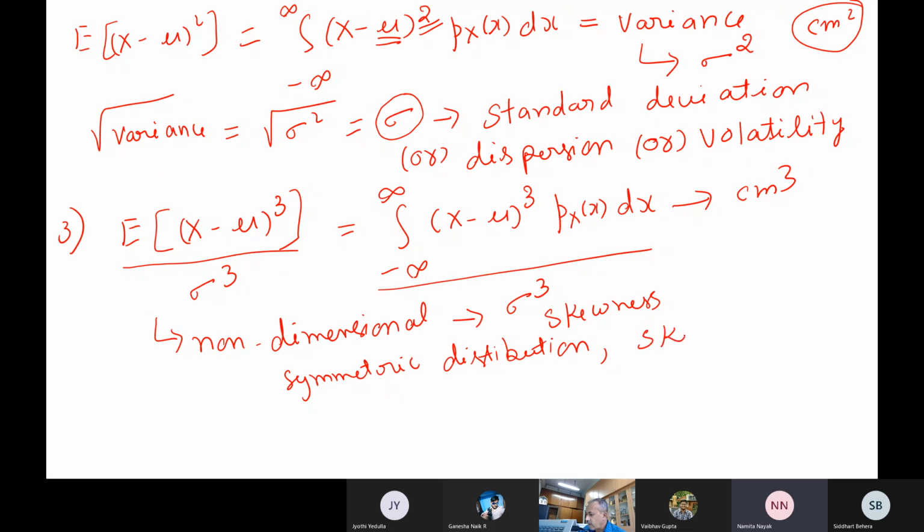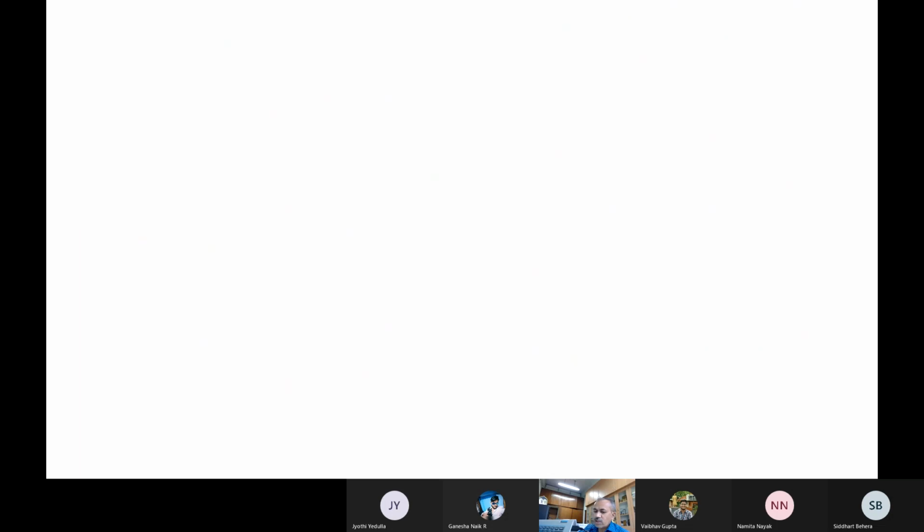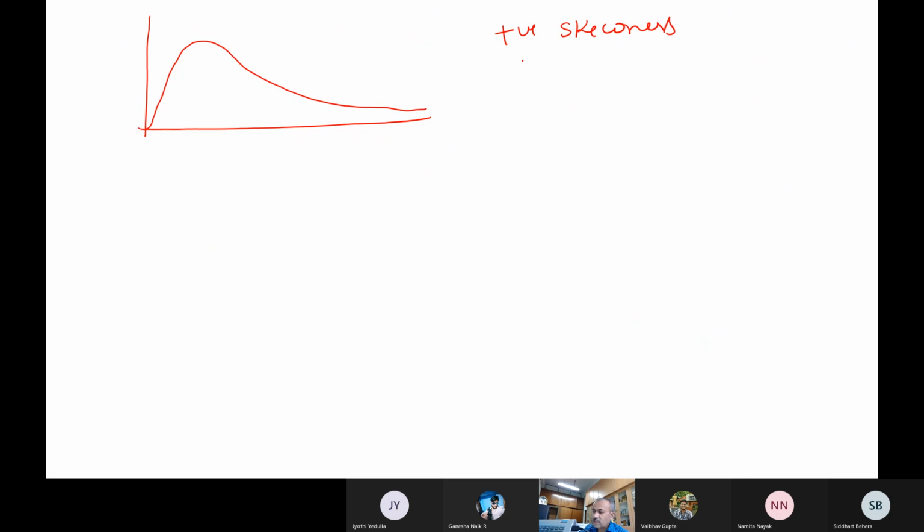Generally, it will be 0. Okay, it will be 0. So now we can have, apart from this set, positive skewness, we say. Okay, so the distribution is like this, something like this. So this is what we call positive skewness. When the skewness is positive, the distributions like this are also called right skewed.